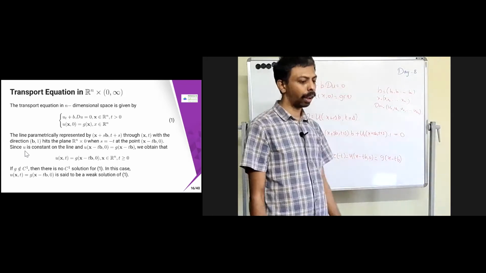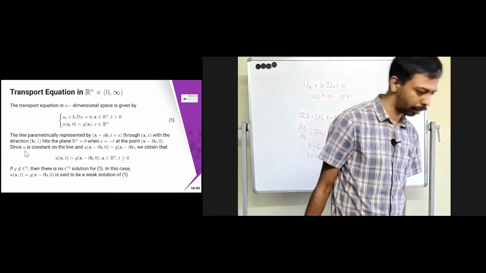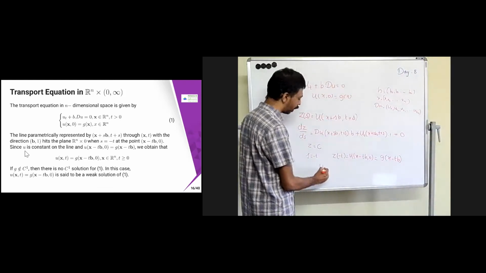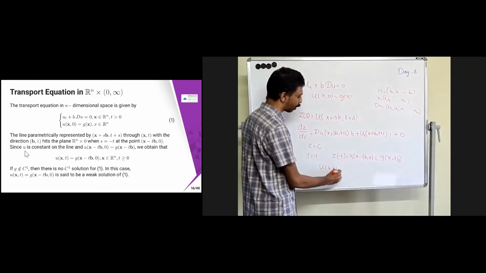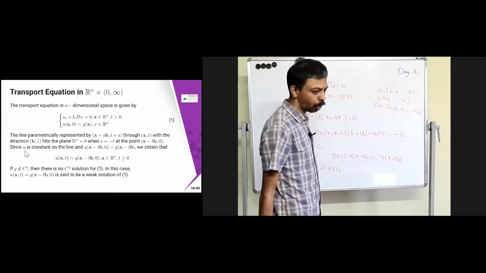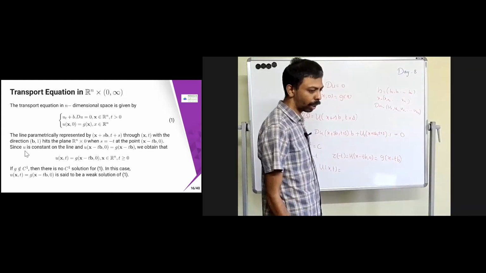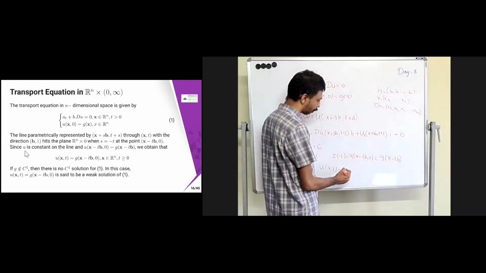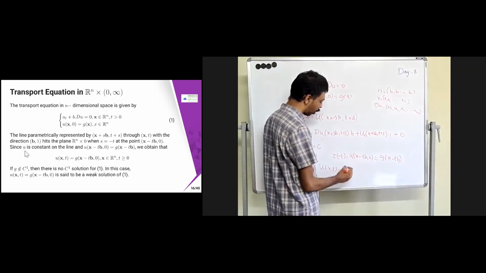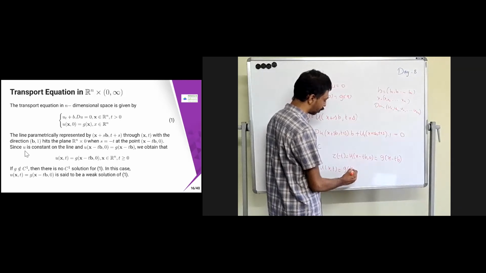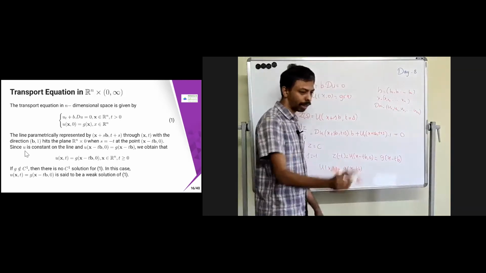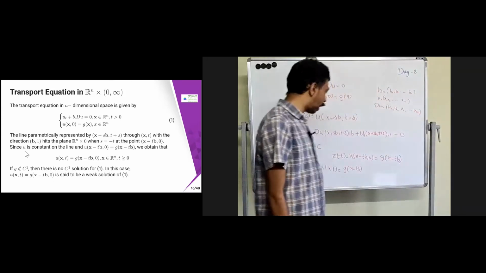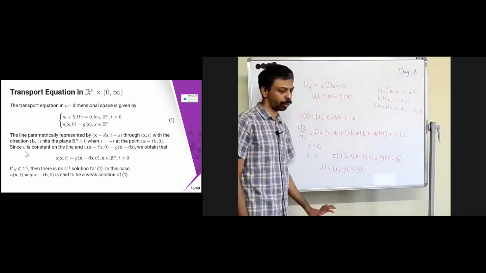Therefore, by the existence and uniqueness theorem, what you can say is that u of (x, t) is going to be g of x minus tb. There is no 0 over there, g of x minus tb only. And so this is going to be the general solution. We have obtained that.